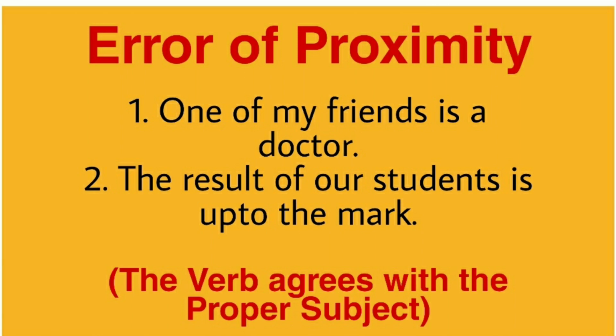In sentence number one, of my friends, the verb is used just very close to friends. But the actual subject, the proper subject, is one. So, is is used in order to agree with one. In sentence 2, the result of our students is up to the mark. Here, is is very close to students, but the real subject, the proper subject, is the result. So, the result is singular. So, is is the singular verb here.